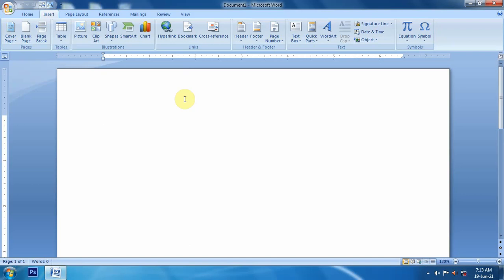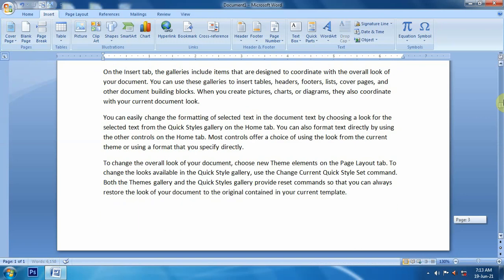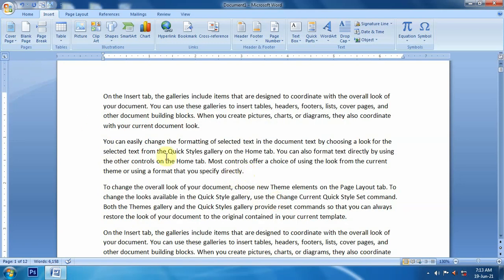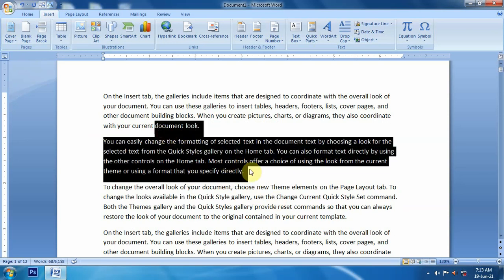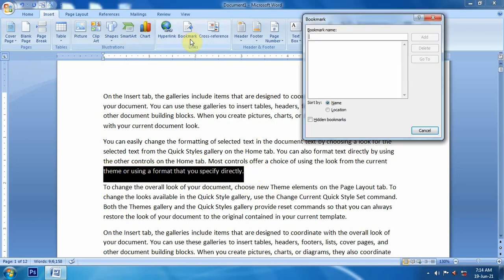So let us start. First of all, for this we have to take a large document like this. Suppose it is a file or a report or something, and I'm doing some work in the file. Suppose in one day I did some work up to here. Now I have to keep a record that today I worked up to here. For this I will select this line and click on bookmark.